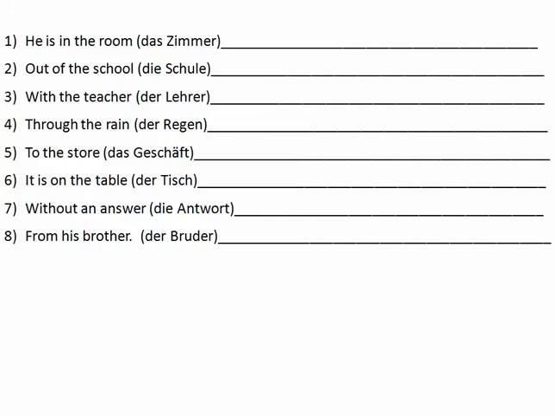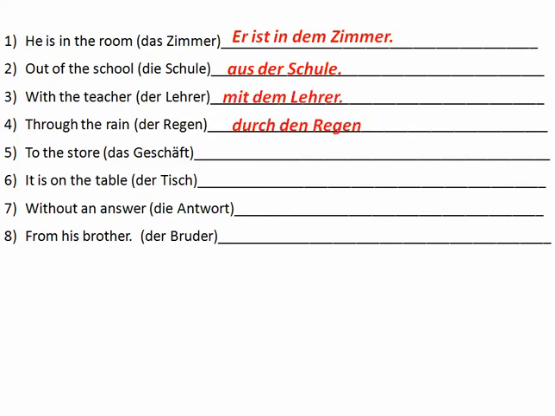Okay, so let's take a look at some examples. He is in the room. This contains in. In is a preposition that can be accusative or dative. So if you're talking about where he's located at, think dative. So: er ist in dem Zimmer. Out of the school is automatically dative. Aus der Schule, die Schule changed to der. With the teacher, mit dem Lehrer.